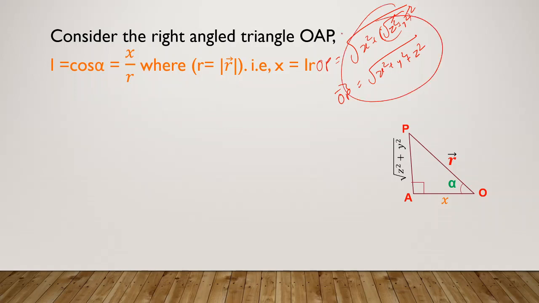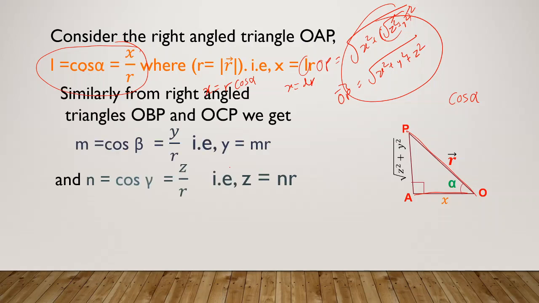Now I'm going to take the cos of this angle alpha. Cos is nothing but adjacent divided by hypotenuse, that means x by r. Cos alpha is x by r, so x is equal to r into cos alpha. So I can write x is equal to r into l, x is equal to l into r.